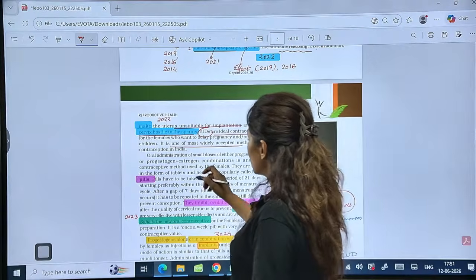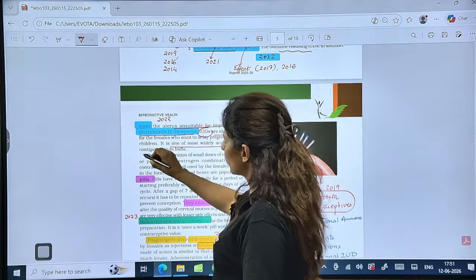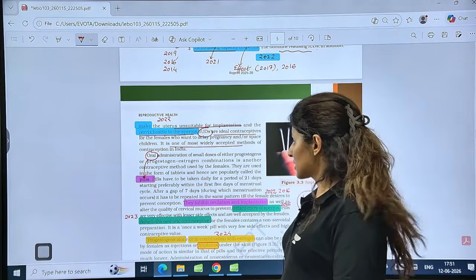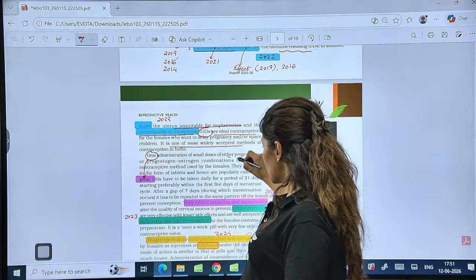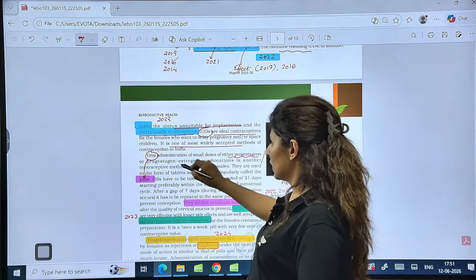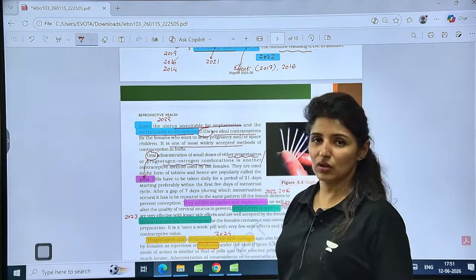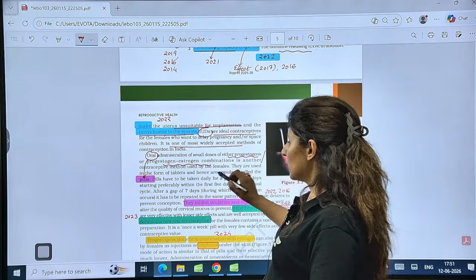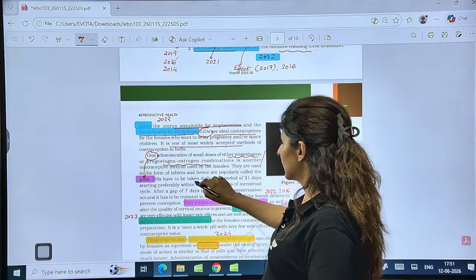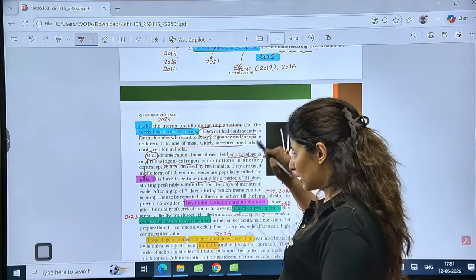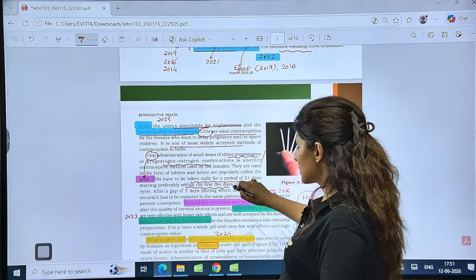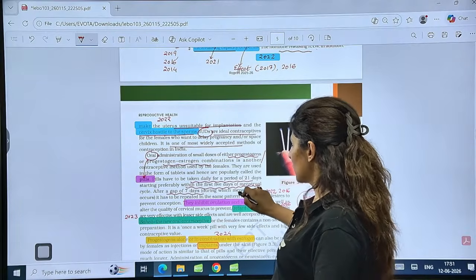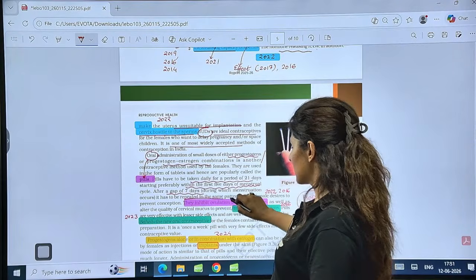Now, oral administration, that we are going to talk about oral pills, oral contraceptive, right? So, either progesterone only or the combination of estrogen and progesterone. We never take only estrogen. Now, they are used in the form of tablets, hence pills. They are taken daily for a period of 21 days, starting within the first 5 days of menstrual cycle and after a gap of 7 days during which menstruation occurs, it has to be repeated in the same pattern.